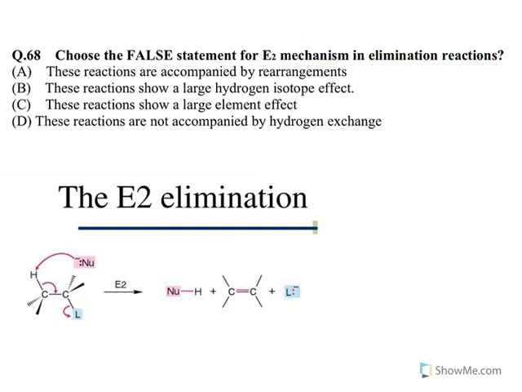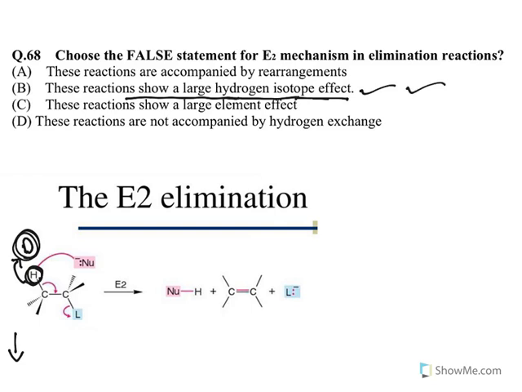Now we need to understand one by one. First let us see about this option. The reactions show a large hydrogen isotope effect. What do you mean by that? Hydrogen isotope is deuterium. So the statement says if instead of hydrogen you have a deuterium, it shows a large isotope effect, meaning the reaction rate is very much reduced. That is what is meant by large isotope effect. Why is it getting reduced? Because there is a difference between hydrogen and deuterium. So it changes the rate of reaction, and that is what is known as the hydrogen isotope effect.